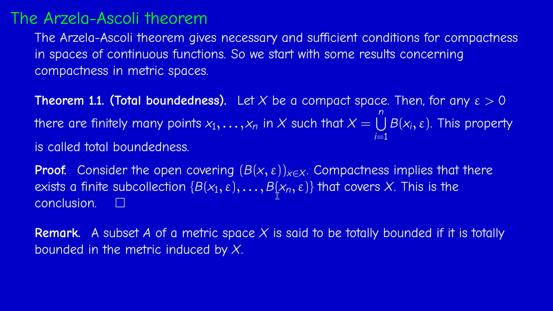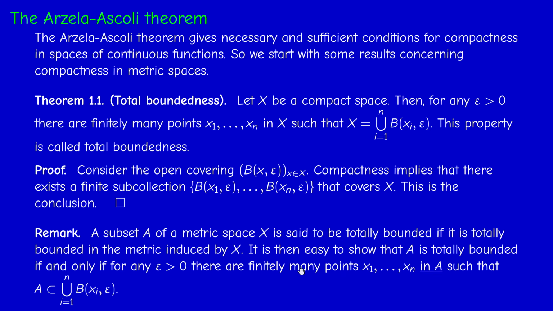And this definition is actually equivalent to the following one. A is totally bounded if and only if for any positive epsilon, we can find finitely many points x1, ..., xn in A such that A is covered by the union of these balls of radius epsilon.